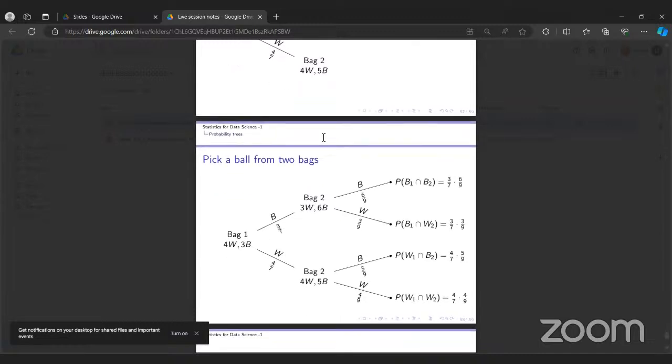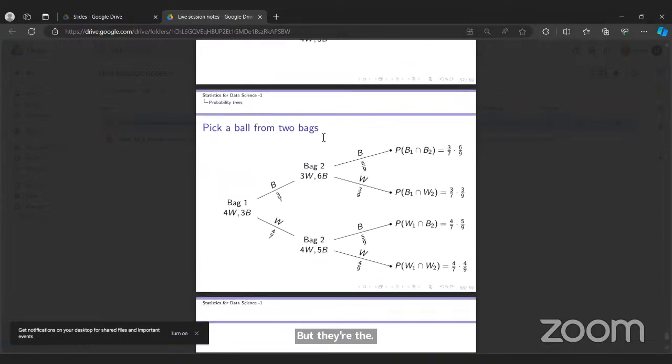But where do they mention that bag two contains three?